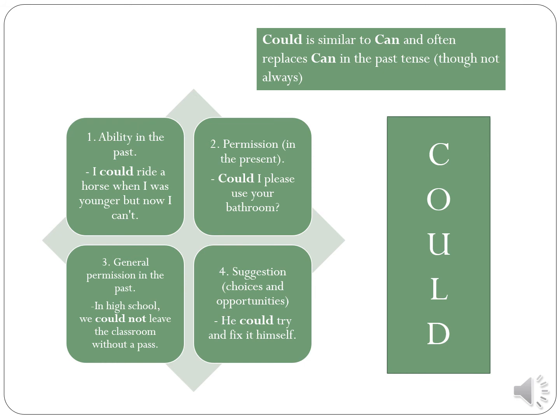Third, general permission in the past. For example, in high school, we could not leave the classroom without a pass. He could not go to the concert because his mother wouldn't let him. Fourth, a suggestion when asked what to do, choices and opportunities. For example, he could try and fix it himself. We could go to the movies if you are interested.